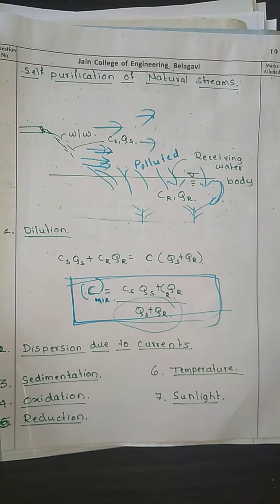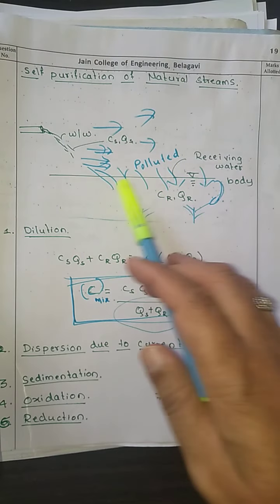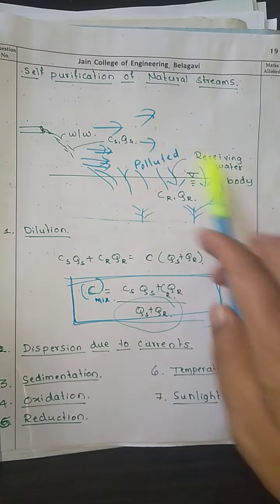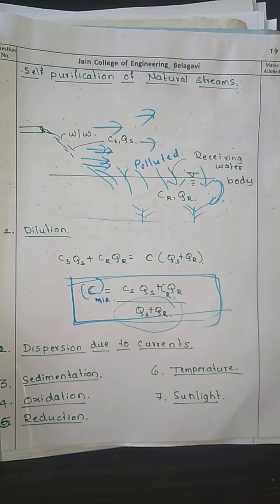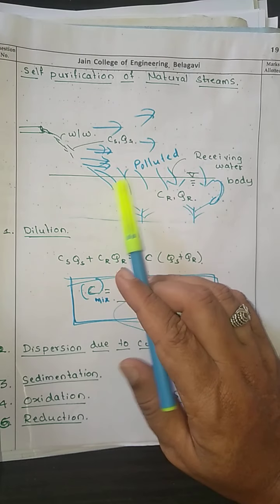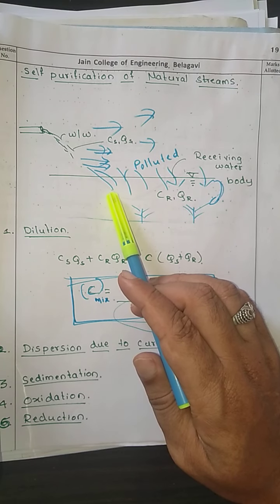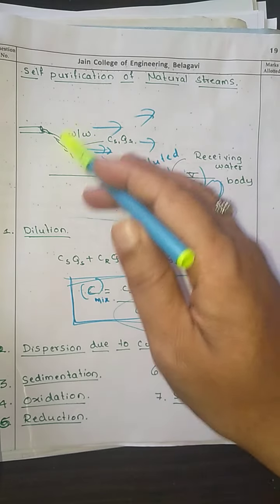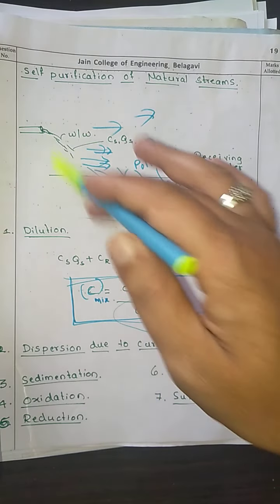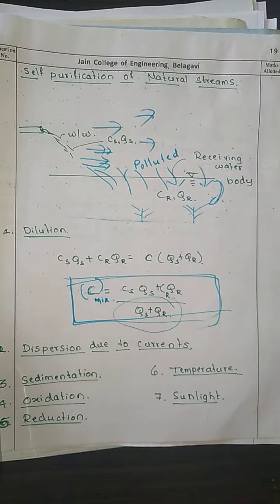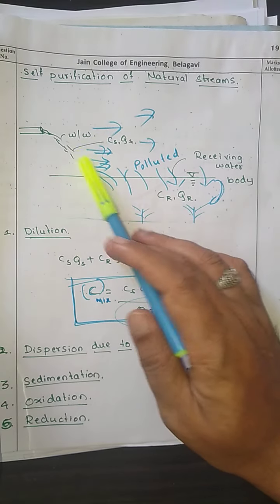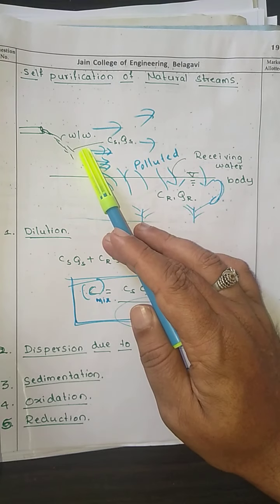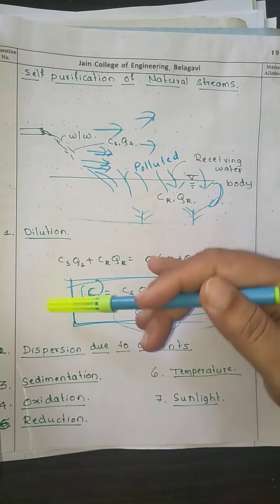Next is sedimentation. Now if the stream velocity is a little bit less, here this is nothing but the stream where we are going to discharge the wastewater. If the stream velocity is lesser than the scouring velocity, then the wastewater is going to have some sedimentation particles, that is settleable particles will be there. It is going to get settled down at the bottom.